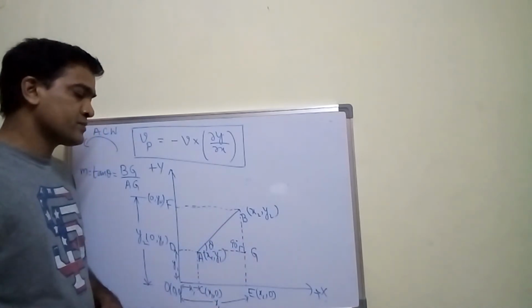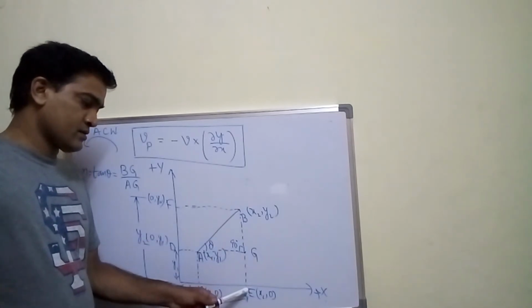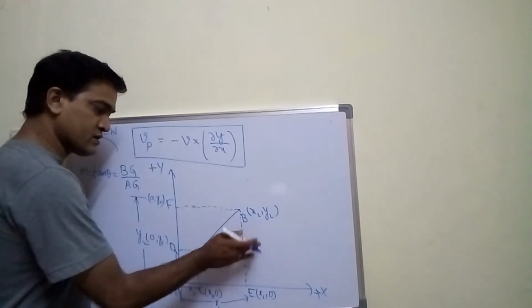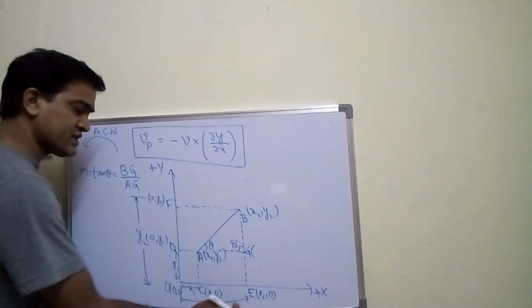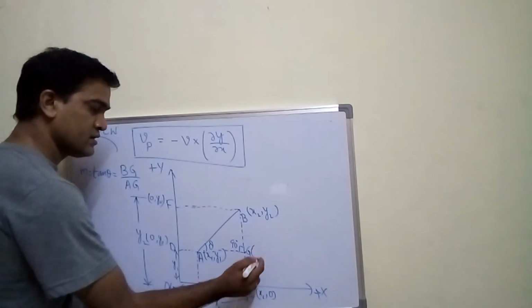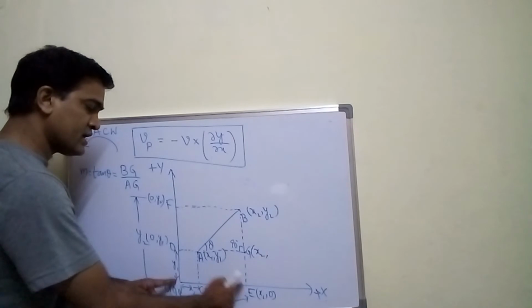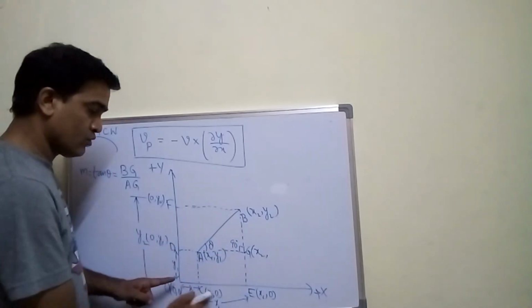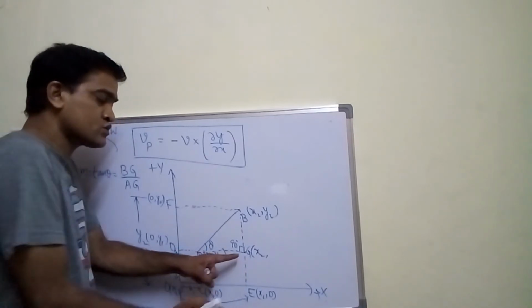But you know, see here. Of course, you can find out the coordinates of G as well. What are the coordinates of G? What is the x coordinate here? The x coordinate is x2, because OE and DG are both at the same distance, and the distance is x2.